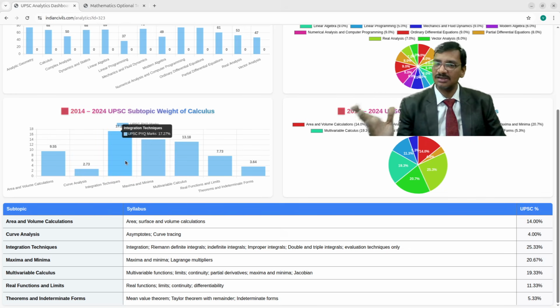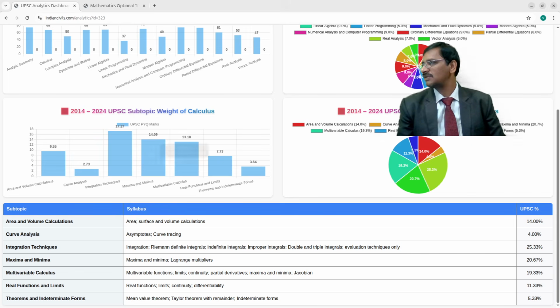Other portions of the calculus are easy, but this portion of the calculus is a little bit tougher. That's why they focus more on this particular area. See this, 17.27 marks was given here, and it was coming out to be 25.33% only for this integration techniques area. Got it? Like this, the subtopic weightage we do consider while giving the questions.